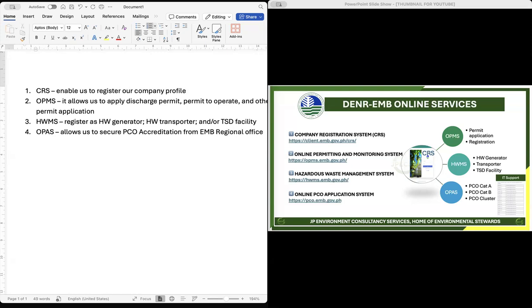It's very important to create an account in the DNR EMB online services to transact with DNR. So do not forget to create an account in every system.